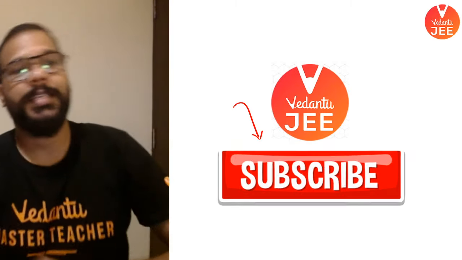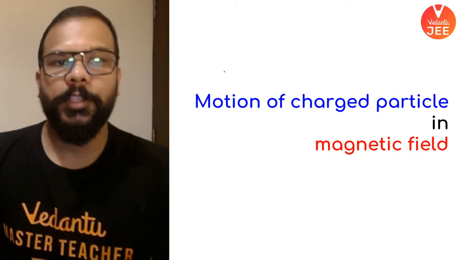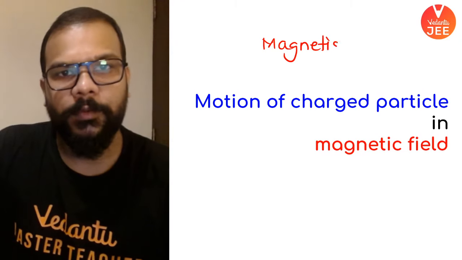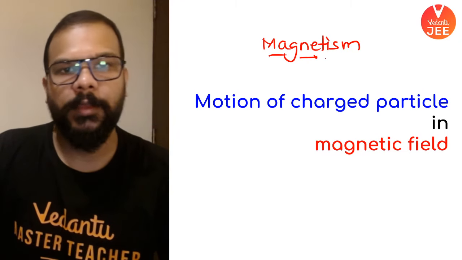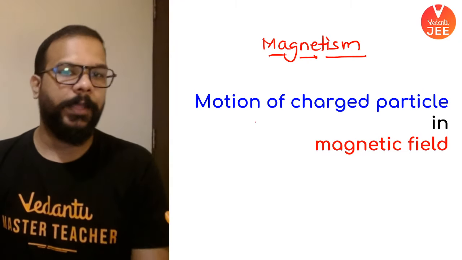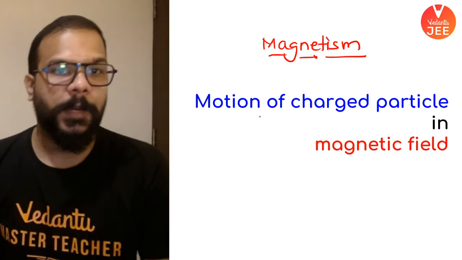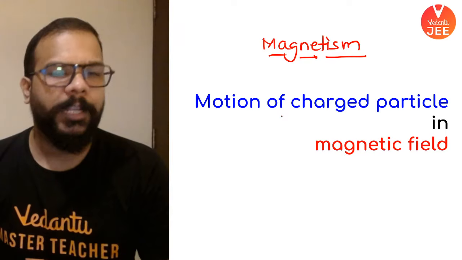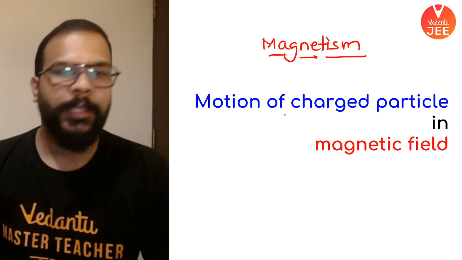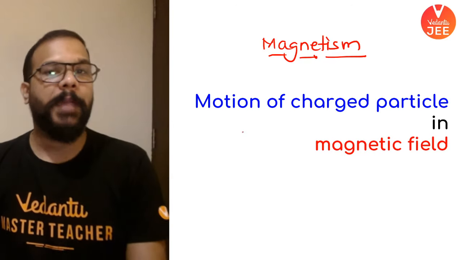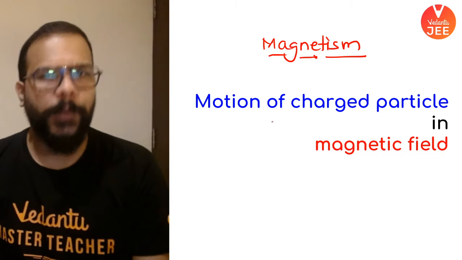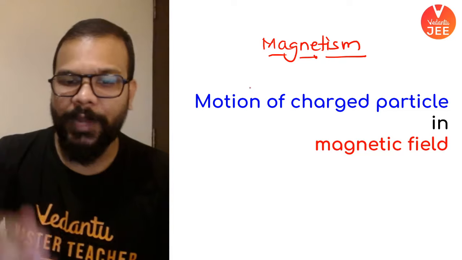Okay, people. So as I said, we are starting off with the unit of magnetism, and today the very first topic and the very first session of that topic, where we are going to speak about charged particle moving in an external magnetic field. We will speak about later on how magnetic field gets created. Don't worry. As of now, we are considering that magnetic field exists and a charged particle is going to enter in that magnetic field. So what will happen with it?